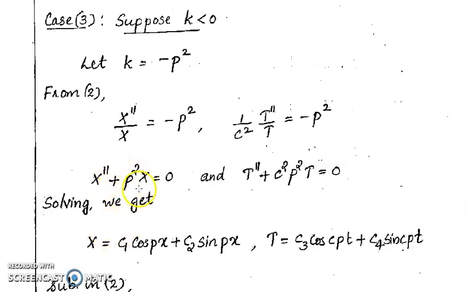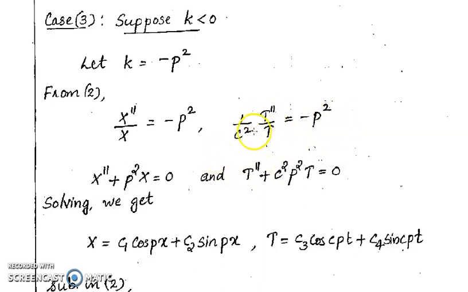Therefore, here the roots are plus or minus ip, the real part is 0 and the imaginary part is p. That is alpha 0, beta p. So we can write capital X equal to c1 cos px plus c2 sin px. That is the value of capital X. And similarly we have 1 by c square T double dash by T equal to minus p square. On cross multiplying, T double dash equal to minus p square c square into T.